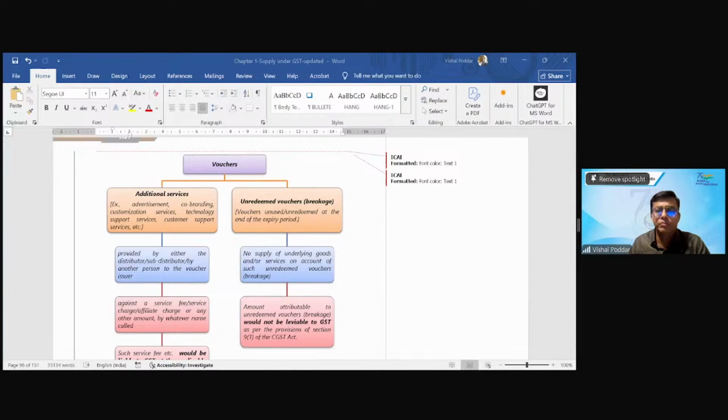Sir, which means the voucher distributed through the distributor, sub-distributor, dealer on the principal to principal basis, GST is not there. It is neither a goods nor a supply.